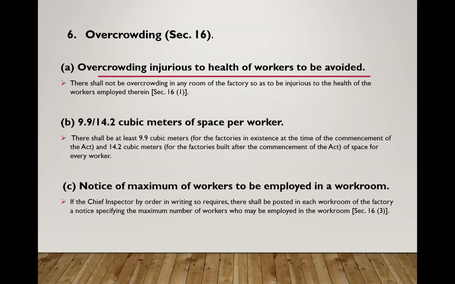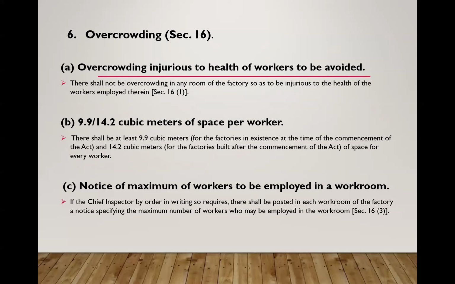The next provision is related to overcrowding, that is given in section 60. Overcrowding is injurious to health of workers and that should be avoided. And there should not be overcrowding in any room of the factory so as to be injurious to the health of the workers employed therein.